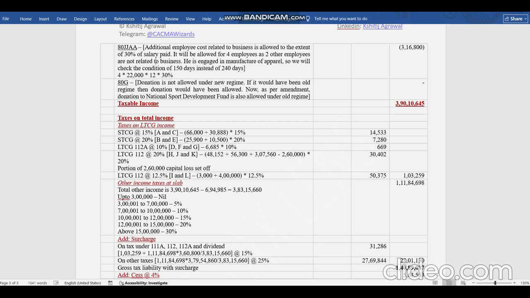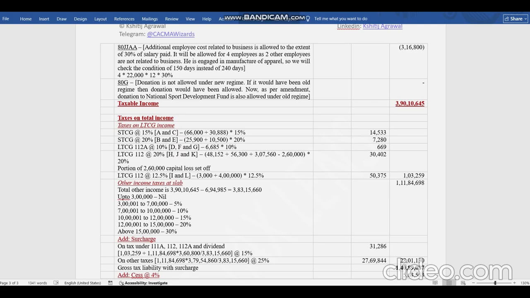Now, one more condition has to be checked. They are told as new employees only if they have been hired for a period of 240 days or more during the financial year. So that has to be checked. But there is one change, that the period of 240 days will be read as 150 days if the business is manufacturing of footwear, leather or other leather products. So in this case it is manufacturer of footwear, so we'll see the condition of 150 days, and he has hired the people for more than 150 days because they were hired in April 24.